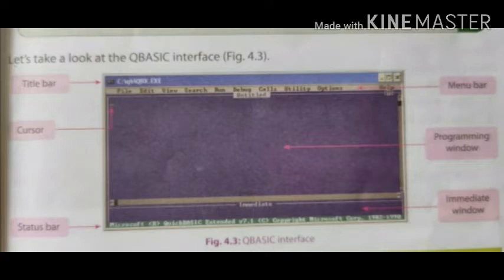Status bar. The status bar at the bottom of the screen displays a list of shortcut keys to quickly perform QBasic functions. Cursor. The blinking cursor at the top left corner of the screen indicates where you should start typing. Immediate window. The space shows the immediate execution and output of the print command.